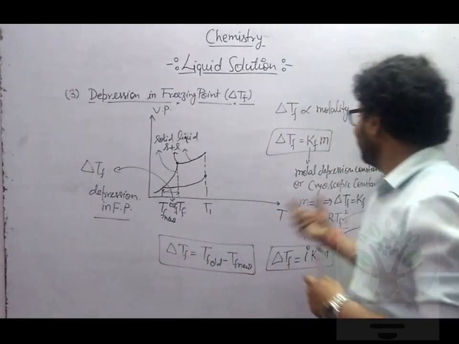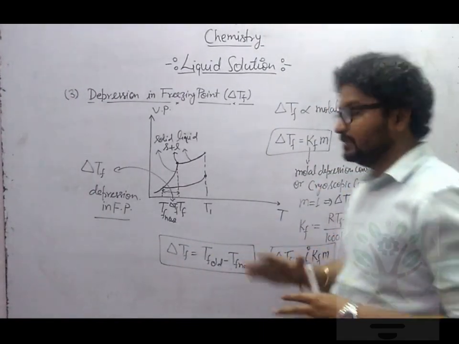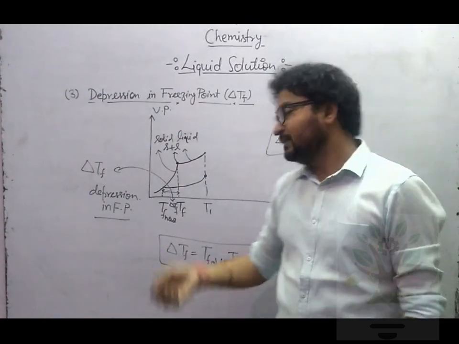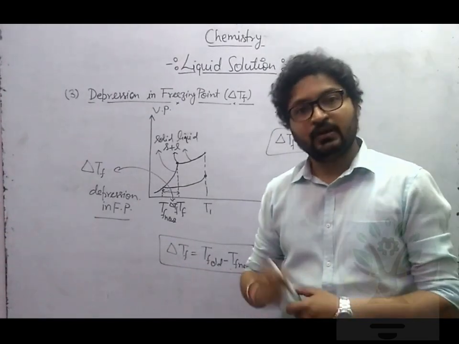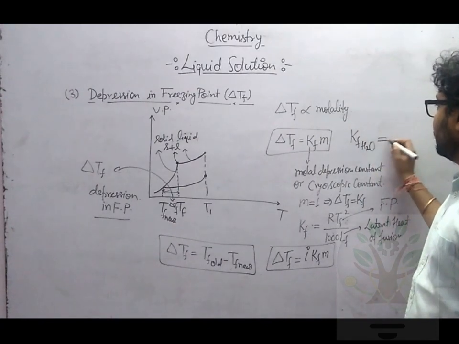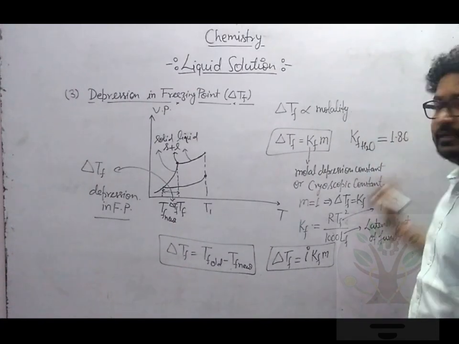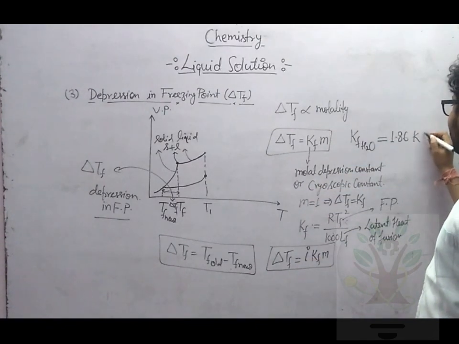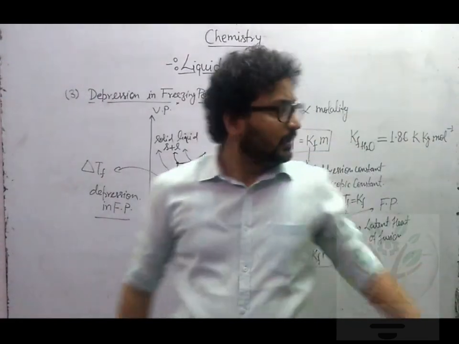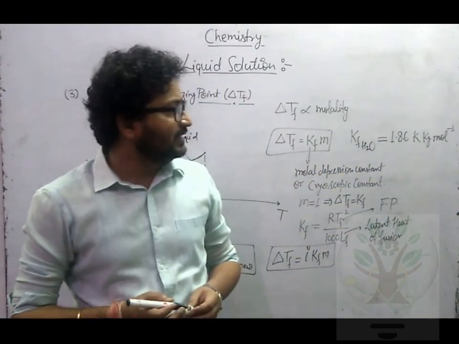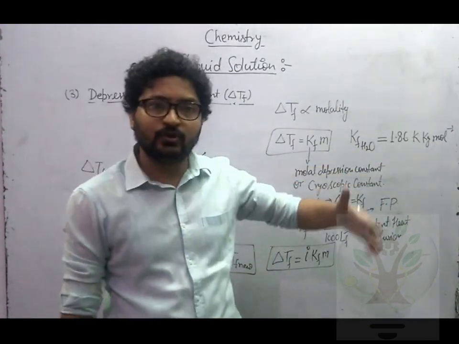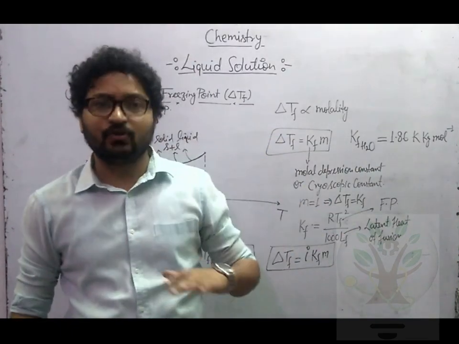Good. Now, cryoscopic constant, I hope you are understanding this term. Just remember, just like your KB was not depending upon type of solute, similarly KF also does not depend upon type of solute. Now, KF for water is equal to 1.86. Unit is exactly the same, Kelvin kg mole inverse. It is for water. So if you take any solution in which water is solvent, KF will remain constant.